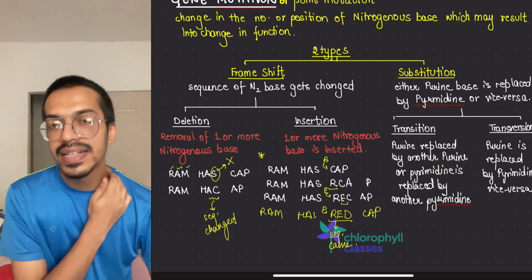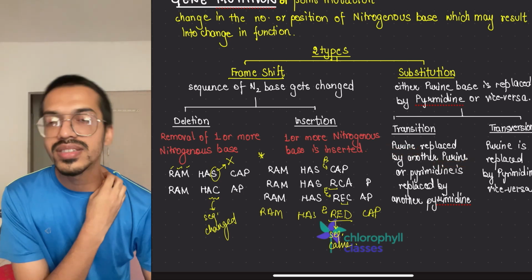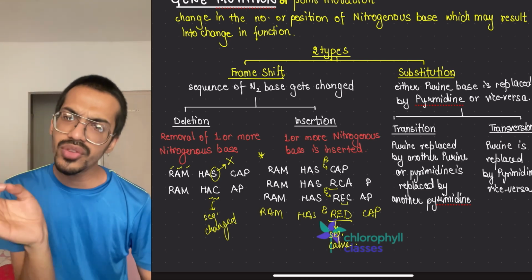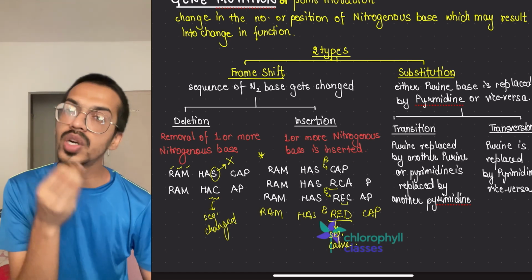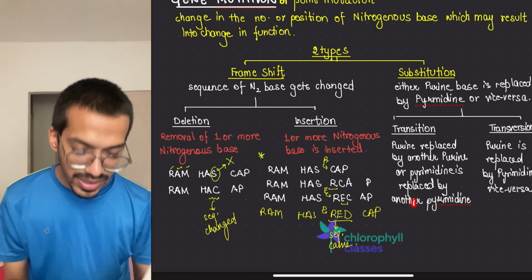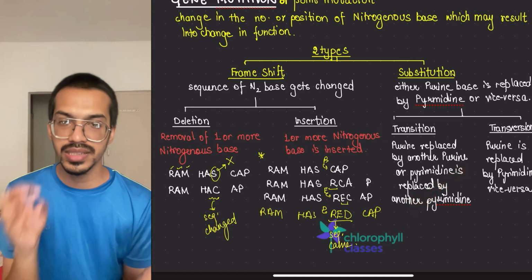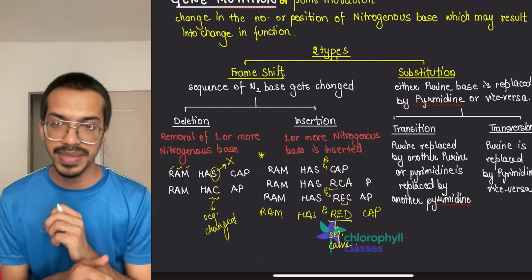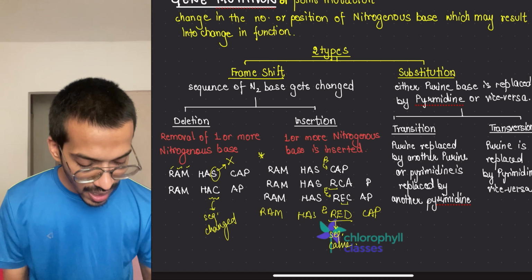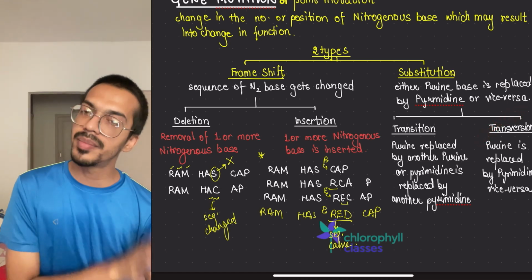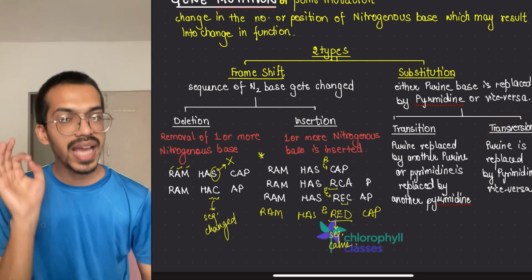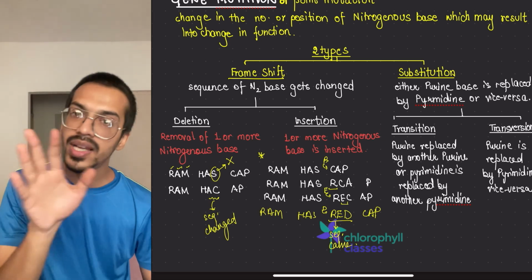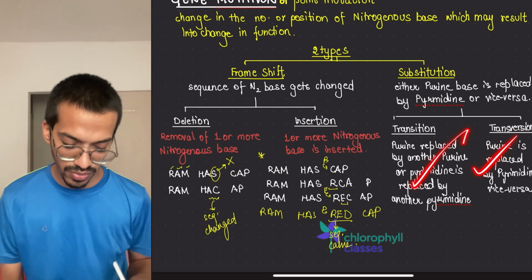So we have what? Adenine, guanine, cytosine, thymine, uracil. So adenine and guanine are what? They are purines. So instead of adenine, we put guanine over there. So this is purine. Pyrimidine is what? Cytosine, and thymine; we have changed it. Instead of cytosine, we put thymine. So these are within the same kind of nitrogenous bases. Okay. But transversion is what? Purine is changed with pyrimidine, pyrimidine with purine. So adenine is changed with maybe thymine or cytosine, anything. Okay, so this thing you would have understood. This is the easiest one of all.